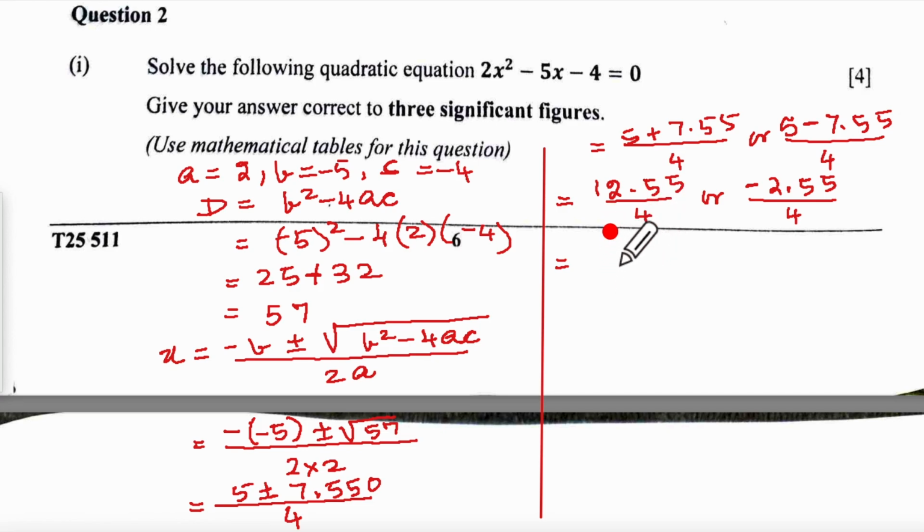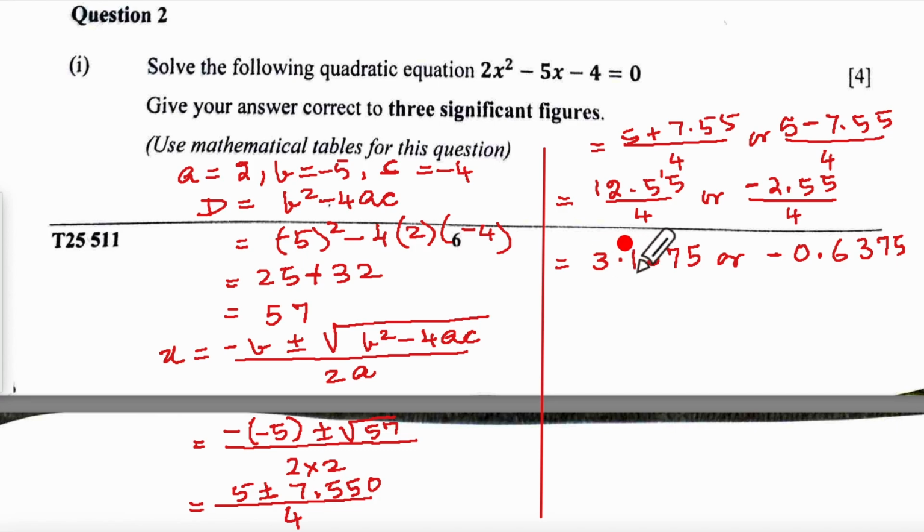Let's divide. This will be 4 3s 12, 4 1s remained 1, 4 3s 12 remain 3, so 4 7s 28 and 4 5s 20, or this would be minus 0.4624 remain 1, 4 3s 12, and then this. They are saying three significant figures.